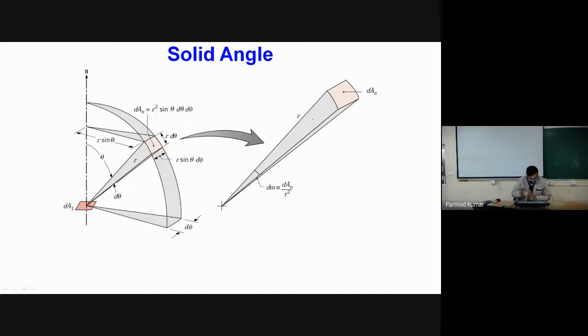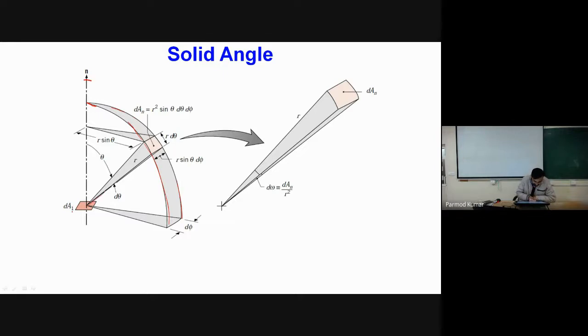Now let us elaborate a little more on the definition of the solid angle. Here I have presented this three-dimensional arrangement. You can see this boundary represents some sector of a sphere, and this is the surface having a normal vector like this.